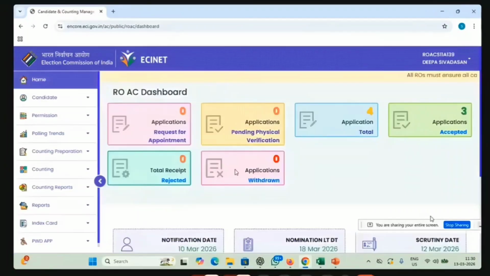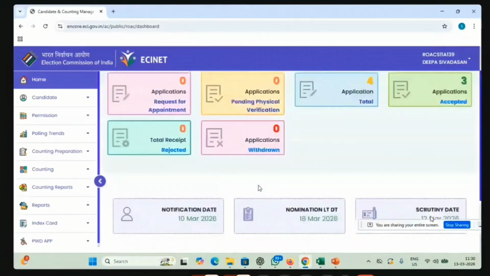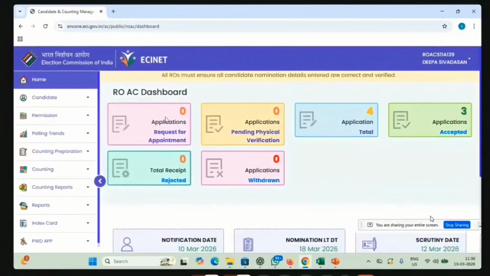That's why I'm saying log into the portal. This will be the interface. There will be the dates of the election, such as the notification date, nomination date, scrutiny date, etc. Then you have the dashboard showing how many applications have been received, how many accepted, how many rejected, and how many withdrawn. So here you can see the first one, request for appointment.